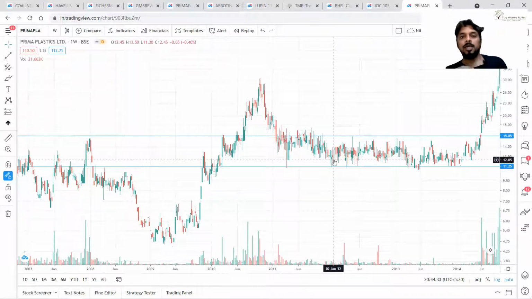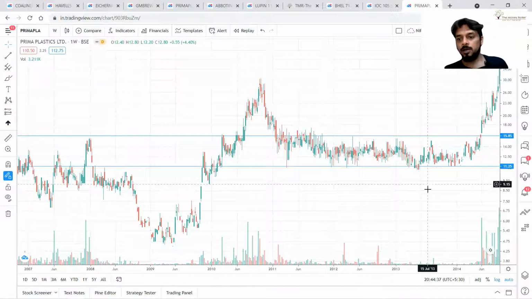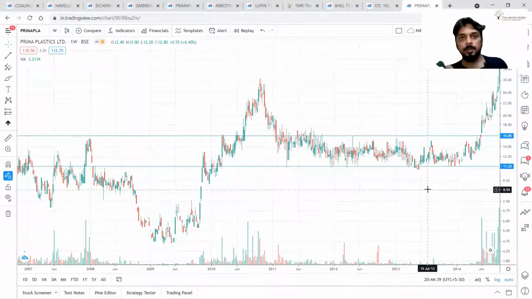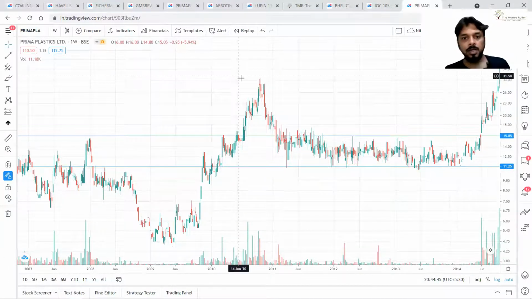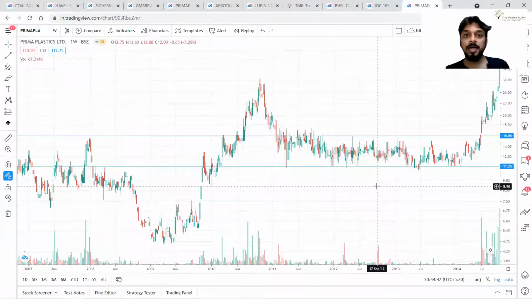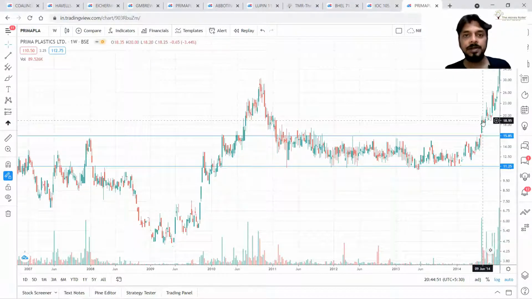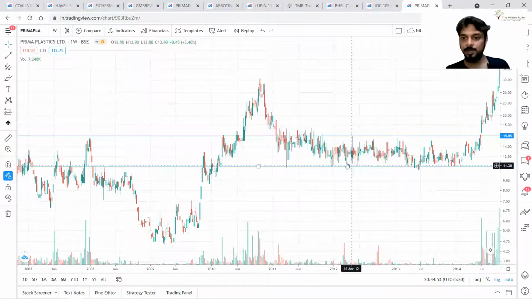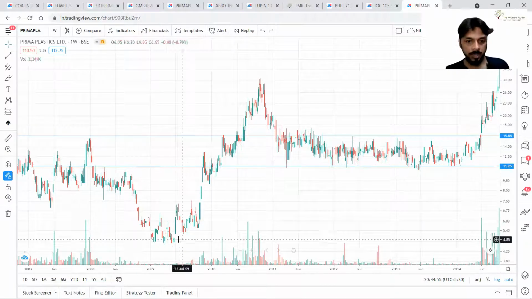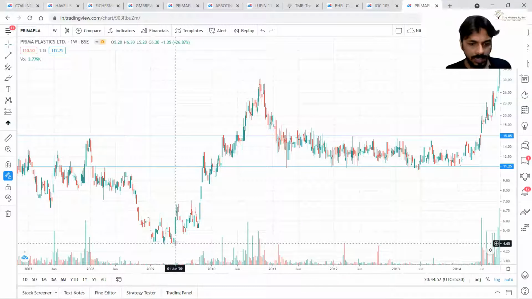The process of finding a bottom means identifying signals where you can say that the downtrend has been arrested and prices have re-entered an uptrend. That means this will be the bottom. Let me give you a clear example.